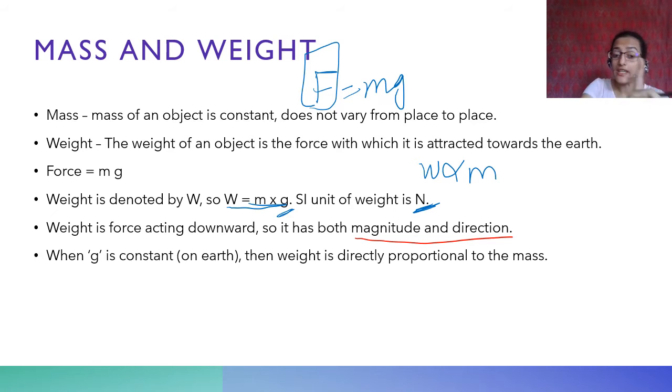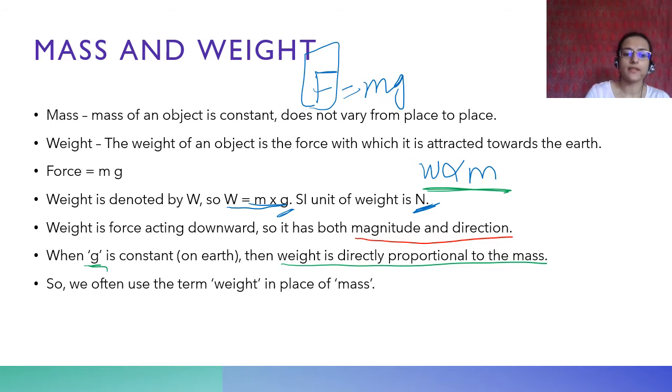Anyway, g is constant on the earth. We consider that weight is directly proportional to the mass. That is what I told you here. Weight is directly proportional to the mass, so we often use the term weight in place of mass, because it is directly proportional to mass and nothing else is affecting it. If your mass increases, your weight will also increase. If your mass is reducing, your weight will also reduce, right? On the earth, if your mass changes, your weight also changes, because on the earth g is constant.